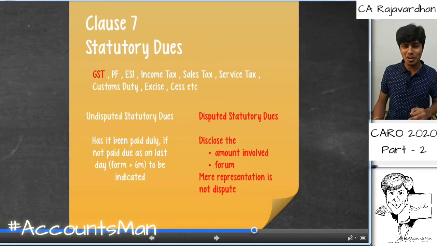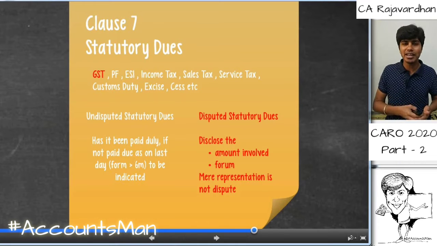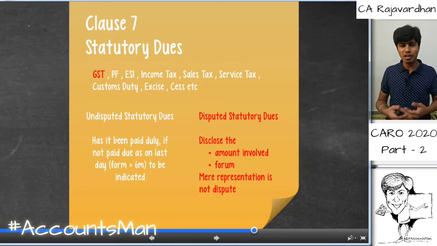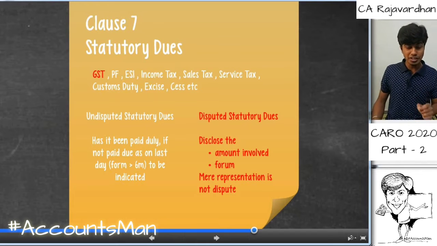Now, if there is any statutory due which you have not paid because there is a dispute, I cannot say that I'll ignore it. No. As a statutory auditor, our responsibility is to look into it, identify what exactly is the dispute, what is the forum with which the dispute is made. Is it with ITAT, that is Income Tax Appellate Tribunal? Is it with the GST Tribunal? Is it with some custom duty tribunal? Or where is it questioned? Where is it disputed? And the amount of money which is disputed has to be reported separately.